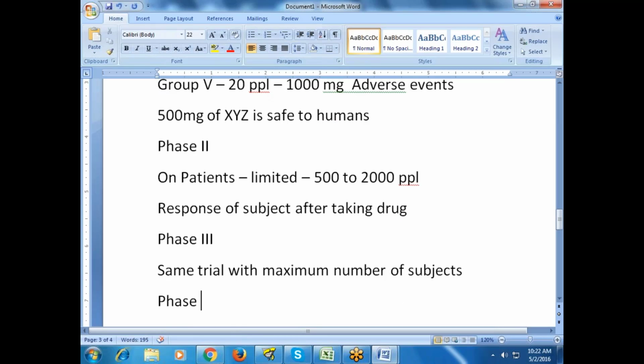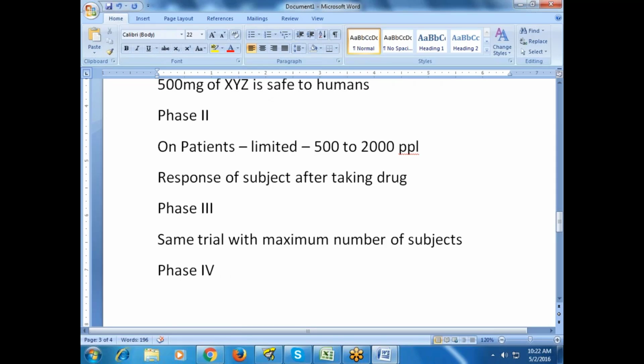Next, phase 4. We have one more phase called phase 4. If phase 3 is okay, then you can sell this product in the market. It depends upon the drug variability of the molecule. Sometimes it can be 20,000 subjects, sometimes 15,000, sometimes 5,000.